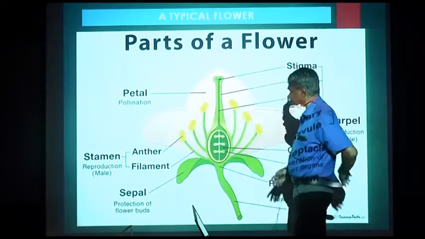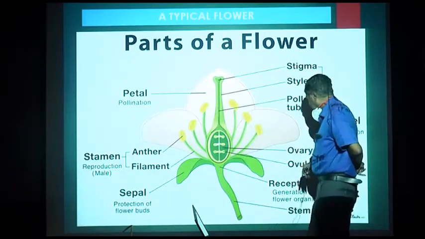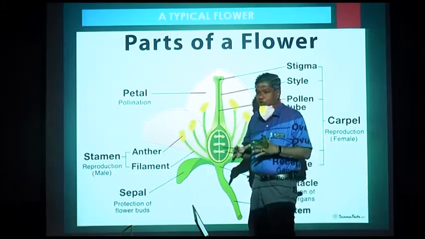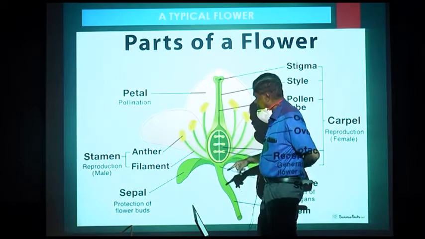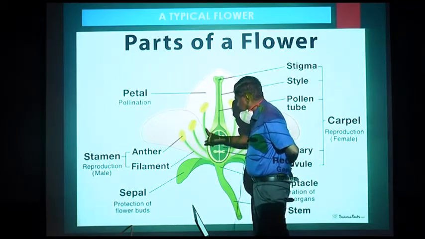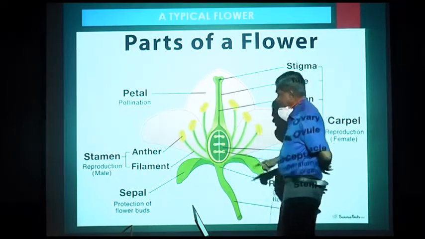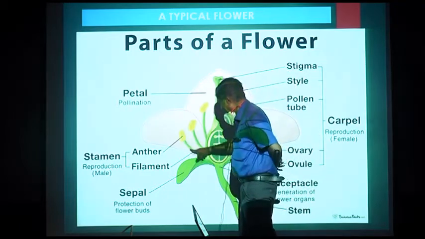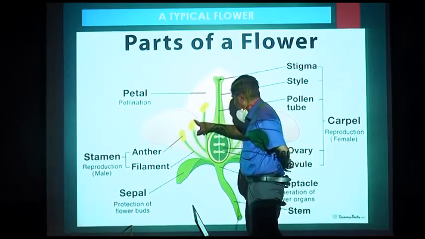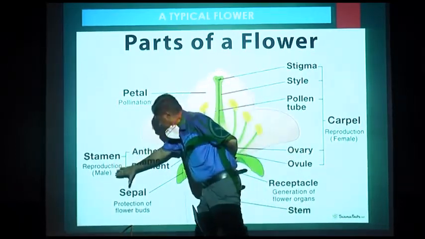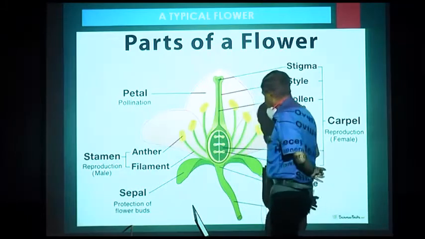The next part is the male part, which is known as the androecium. It is not labeled here. Andro means male. The androecium is the male part. The individual unit of the androecium is known as the stamen. How many stamens are here? There are 6 stamens, and each stamen has a filament and an anther. The stamen is meant for reproduction, and it has an anther and a stalk called the filament.